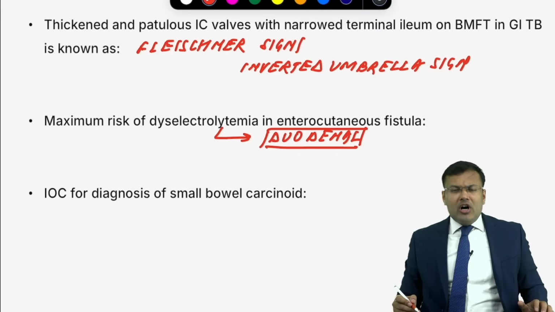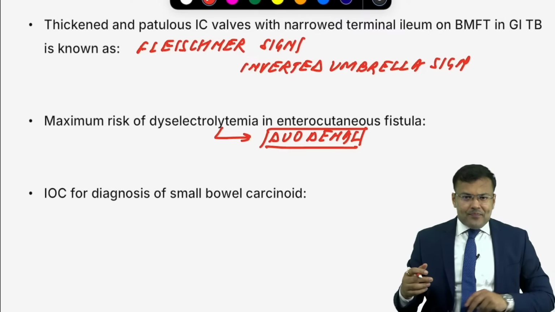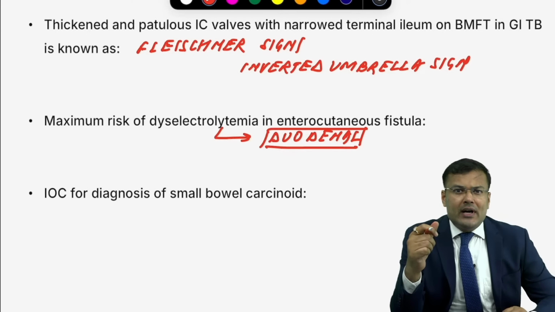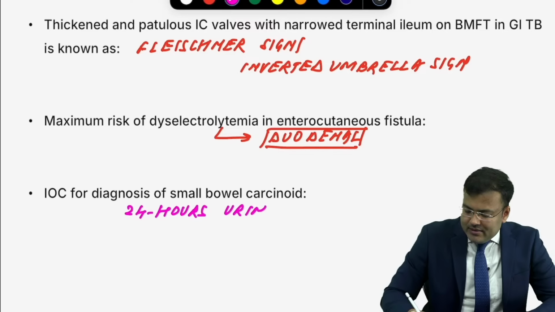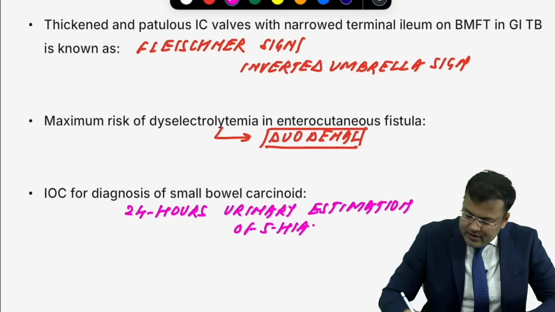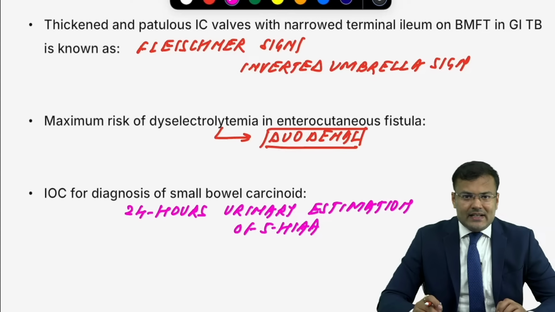Next, small bowel carcinoid. We are expecting one question. How to diagnose the carcinoid tumor? In urine, you are going to estimate 5-hydroxy-indole acetic acid. How much urine sample is required? 24 hours. So it is 24 hours urinary estimation of 5-hydroxy-indole acetic acid, 5-HIAA.